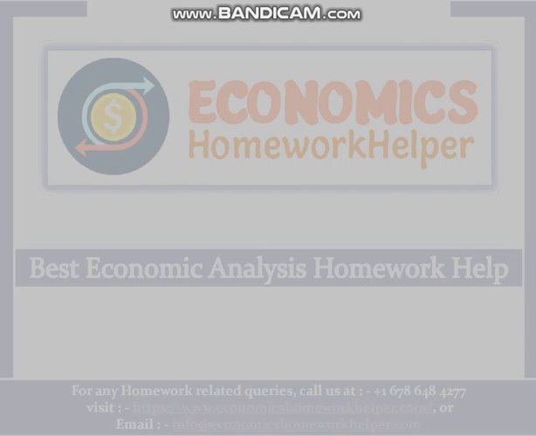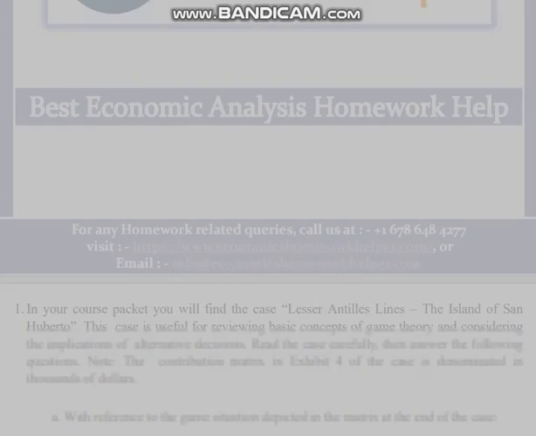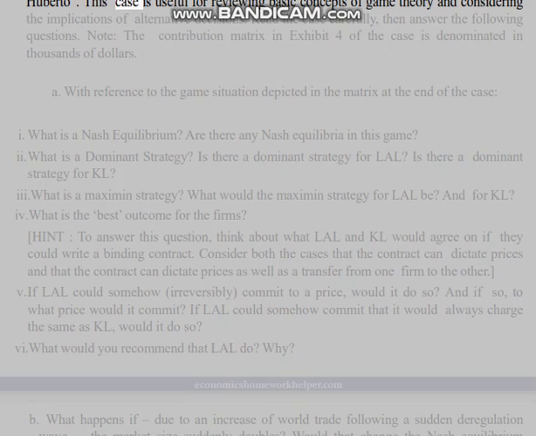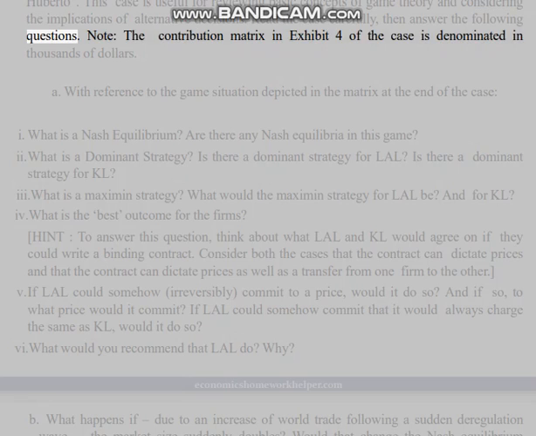1. In your course packet you will find the case Lesser Antilles Lines, the island of San Huberto. This case is useful for reviewing basic concepts of game theory and considering the implications of alternative decisions. Read the case carefully, then answer the following questions. Note: the contribution matrix in Exhibit 4 of the case is denominated in thousands of dollars.